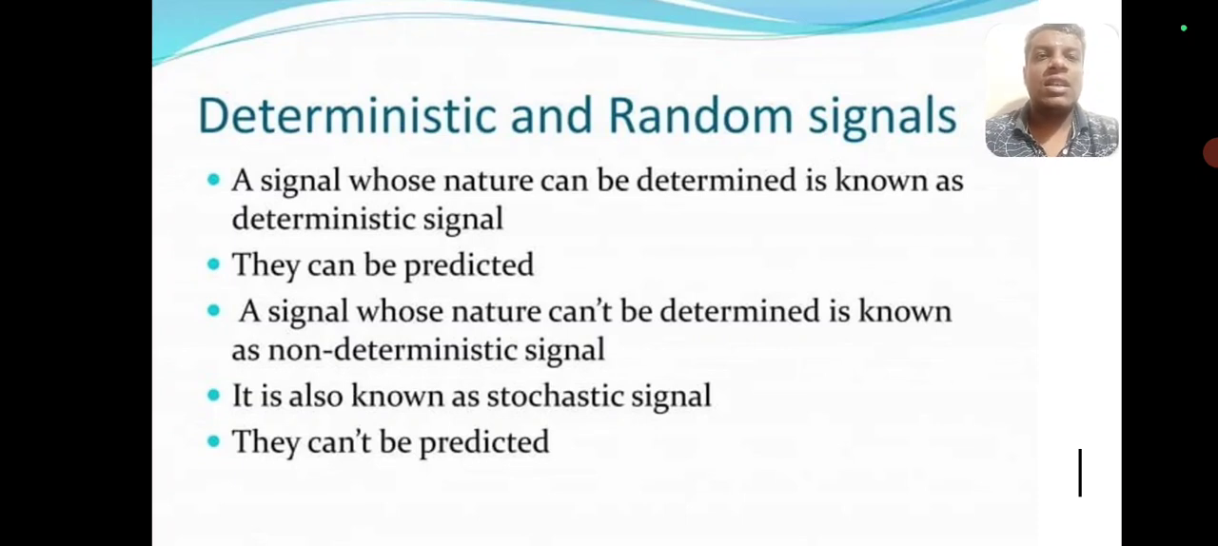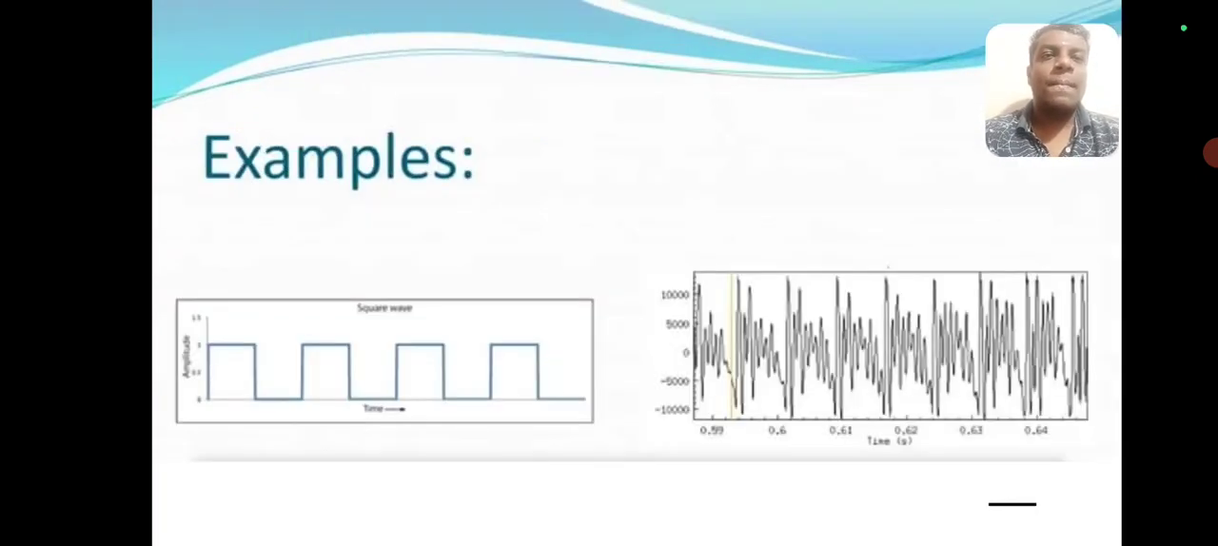A signal whose nature can be determined by itself, like if we are drawing a sine wave, when the time duration is repeated, you can guess that it is a sine wave signal. See, this is the example for a deterministic signal, where a square wave is there and it repeats itself along.